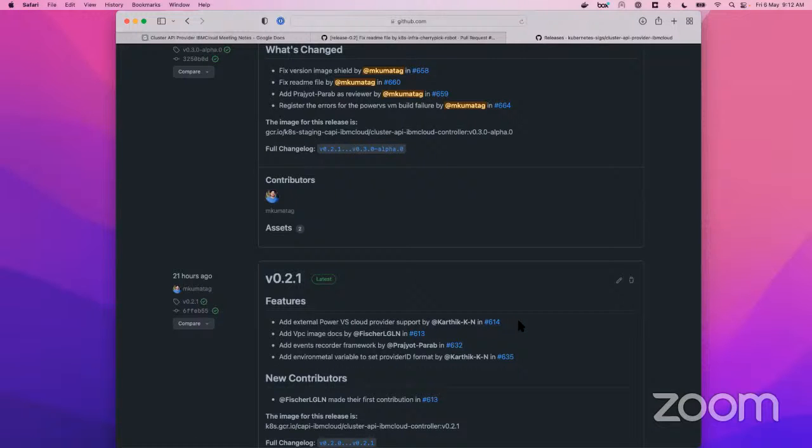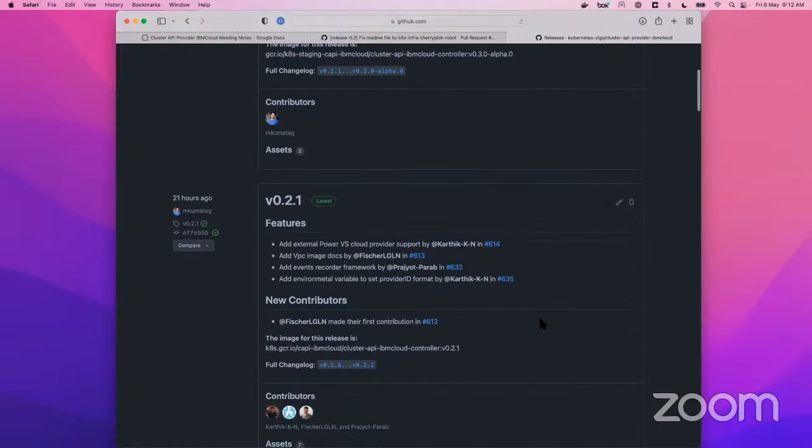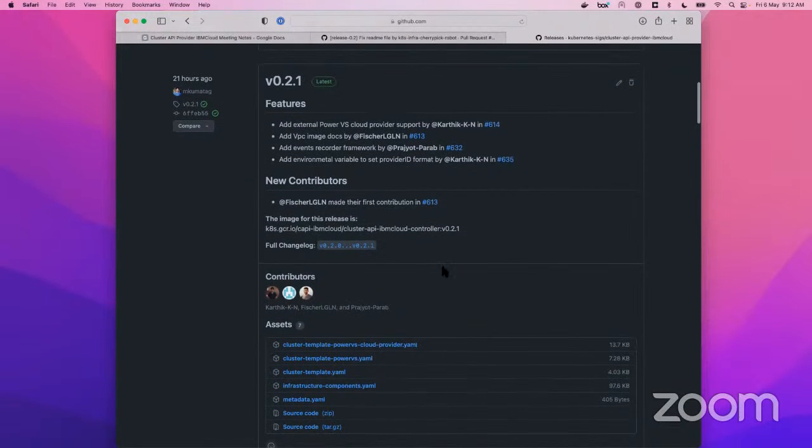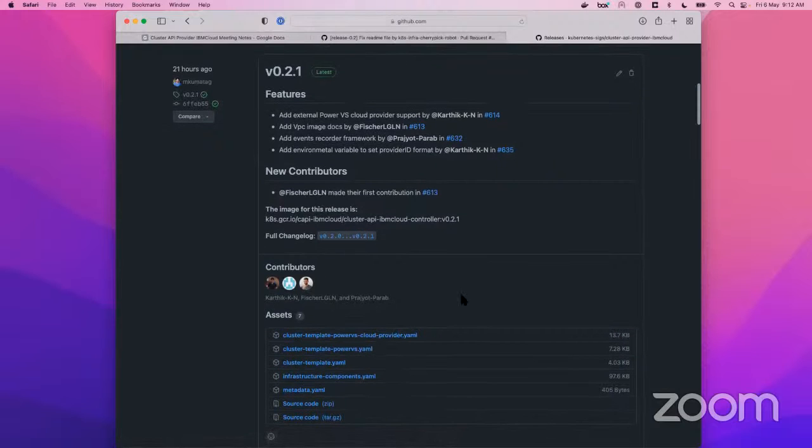This is mainly if you want to deploy a CCM, you can do that via 0.2.1. What that means is that you will have another template in the assets, the cluster template for the cloud provider. So the user can directly use this template in the field called flavor in clusterctl, and deploy this template for Power VS with CCM. That's the good part that works, right?